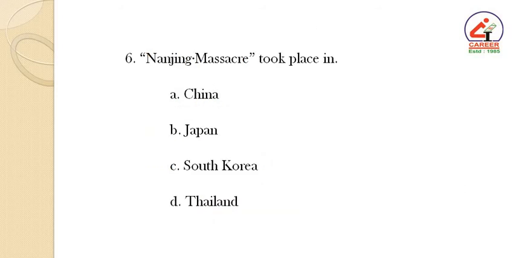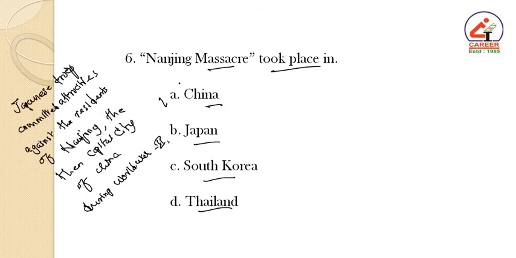Sixth question. Nanjing massacre took place in China, Japan, South Korea and Thailand. Nanjing actually is an episode of mass murder and mass rape committed by the Japanese troops against the residents of Nanking, which was then the capital of China during the Sino-Japanese War in World War II. Hence the answer is A, that is China.